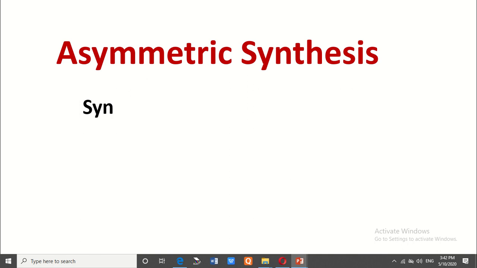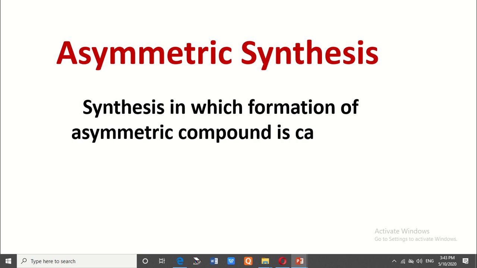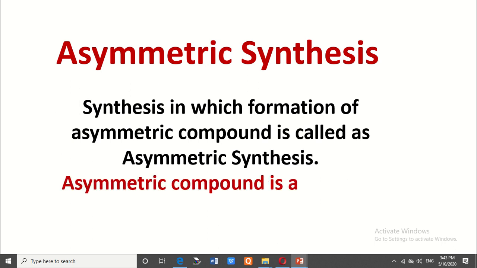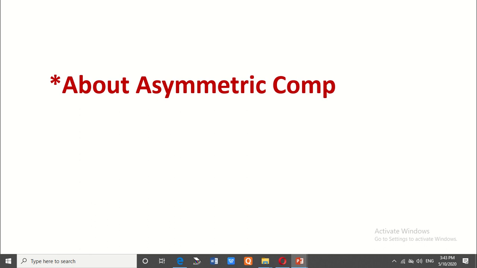What is the meaning of asymmetric synthesis? The synthesis in which an asymmetric compound is formed is called asymmetric synthesis. The asymmetric compound is also called an optically active or chiral compound. Now, what is the meaning of an asymmetric compound?